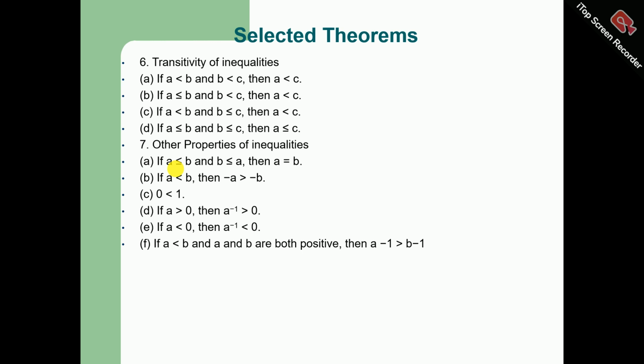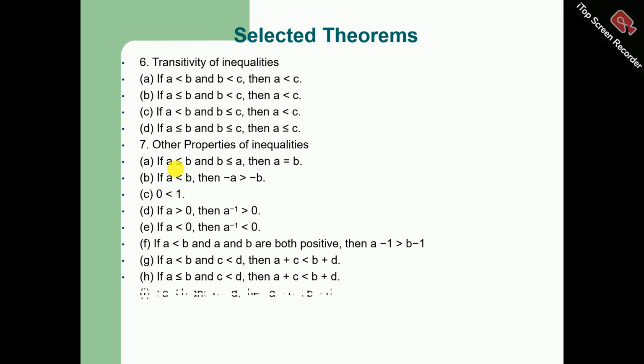If a is less than b and a and b are both positive, then the inverse of a is greater than the inverse of b. That is, a^-1 is greater than b^-1. If a is less than b and c is less than d, then a plus c is less than b plus d. If a is less than or equal to b and c is less than d, then a plus c is less than b plus d.